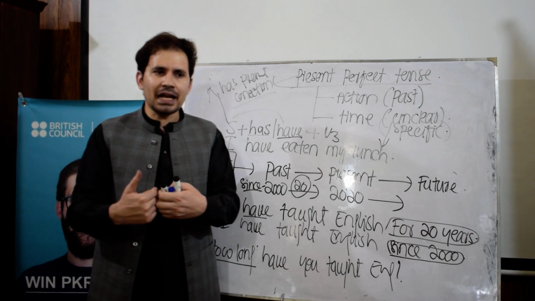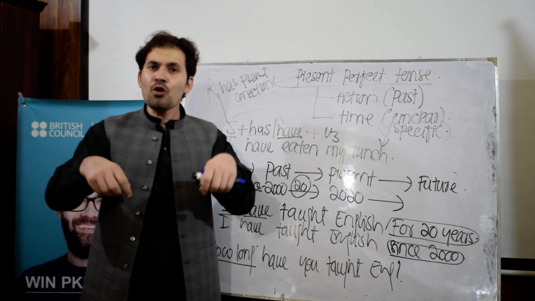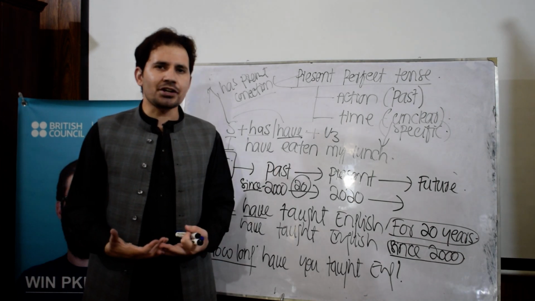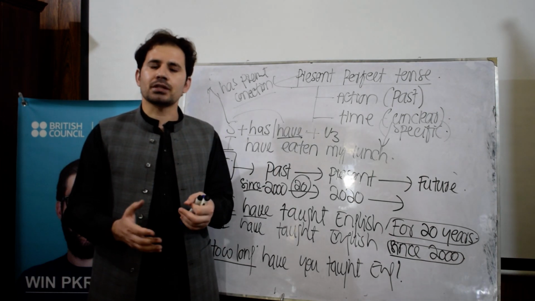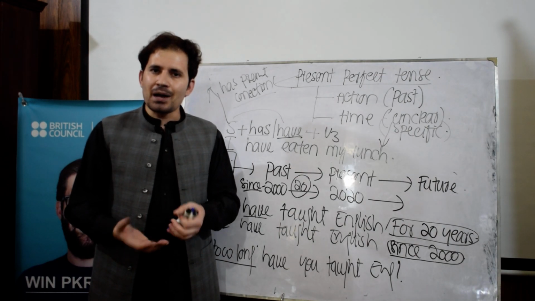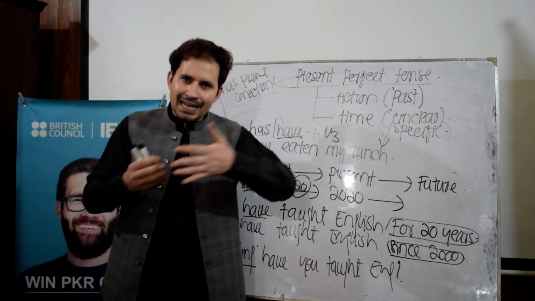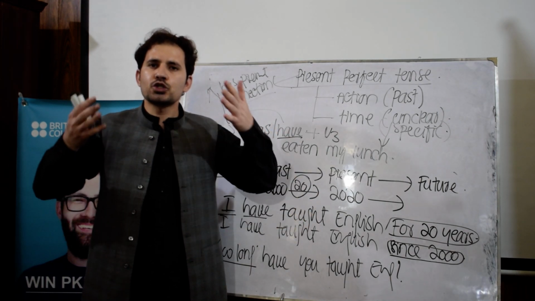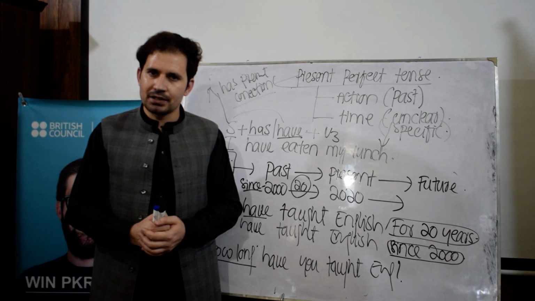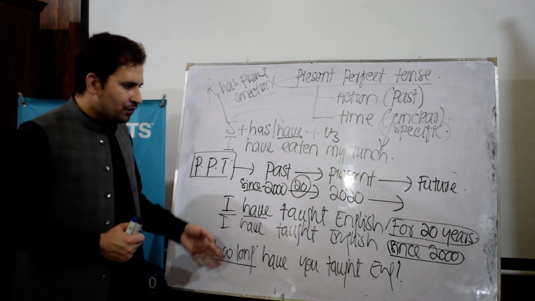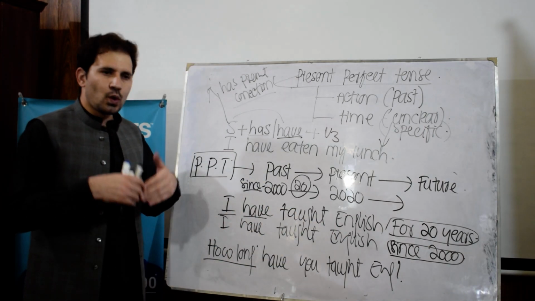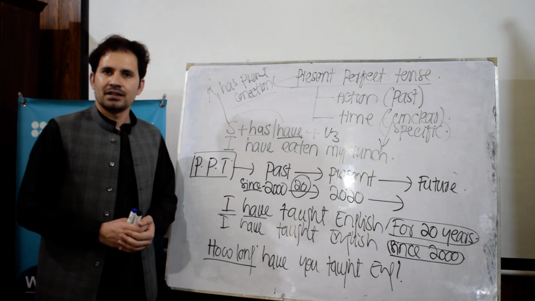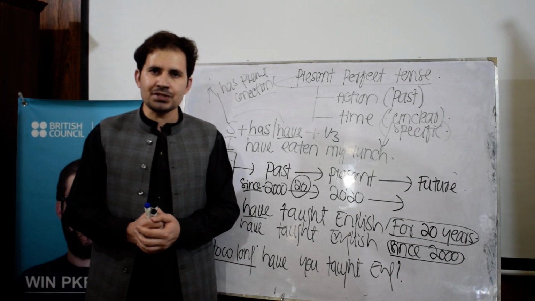You can ask somebody, for example, how long have you worked at Excel? You're asking me, sir, how long have you worked at Excel? I have worked at Excel for 6 years. Now I'm talking about for how long, the length or the duration of a period or an activity that it took time to cover. So you can use these types of sentences when you want to ask about somebody's lifetime experience in present perfect tense. It was all about present perfect tense.